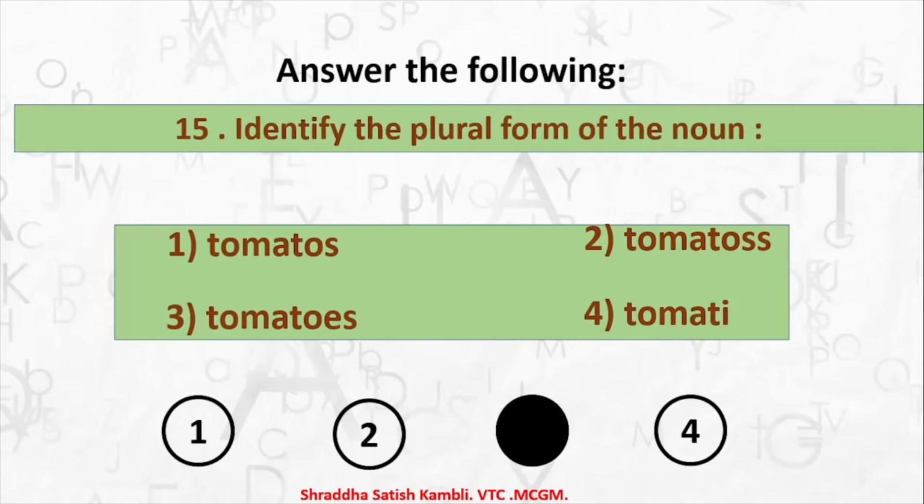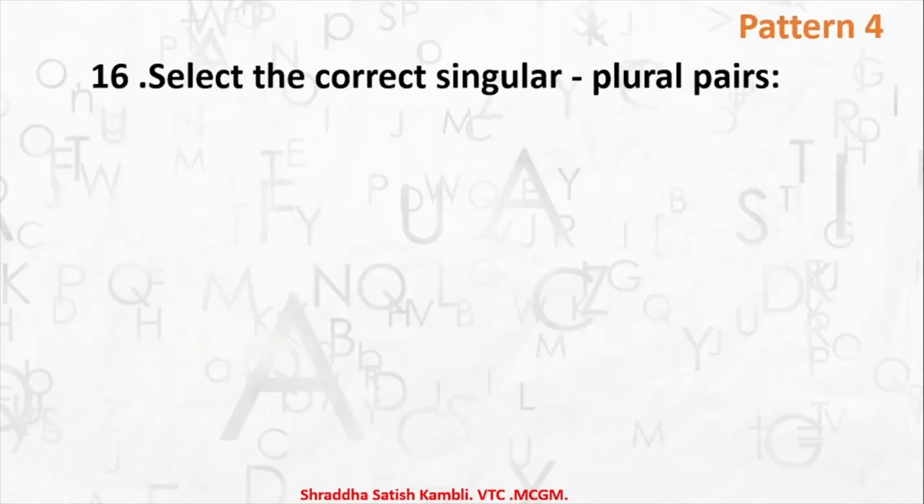Okay, moving on to pattern 4. Remember children, pattern 4 and pattern 5 are just the opposite concepts of each other. In pattern 4 you have to select correct singular plural, and in pattern 5 you have to select incorrect singular plural. So you have to examine properly to find out which is the correct one or which is the incorrect one. We will look at examples in pattern 4 and we'll skip pattern 5.